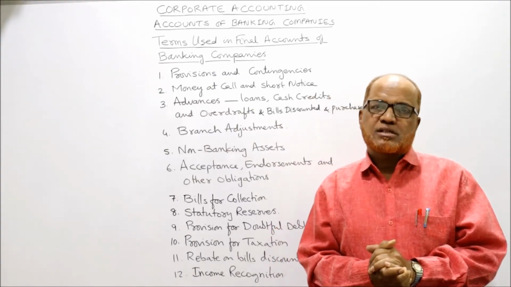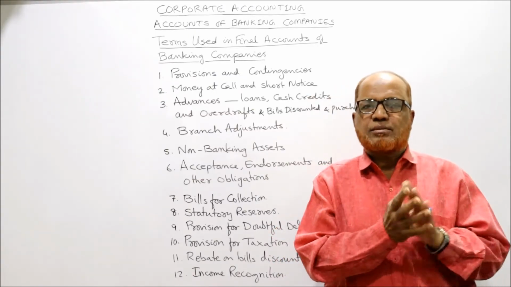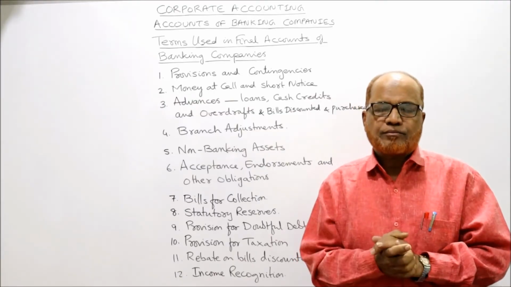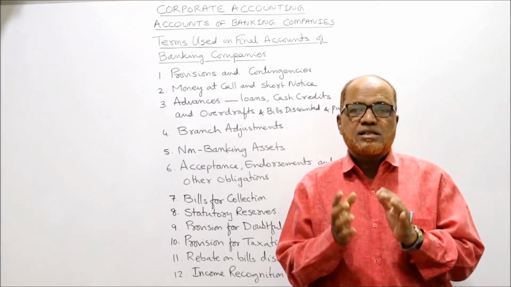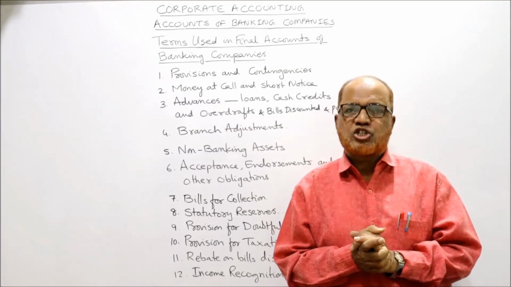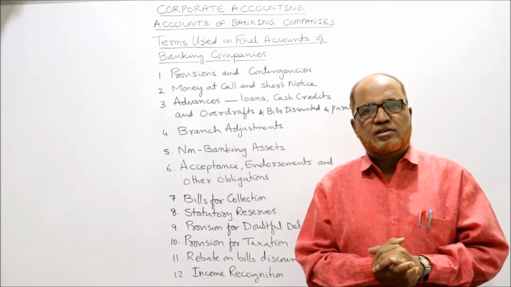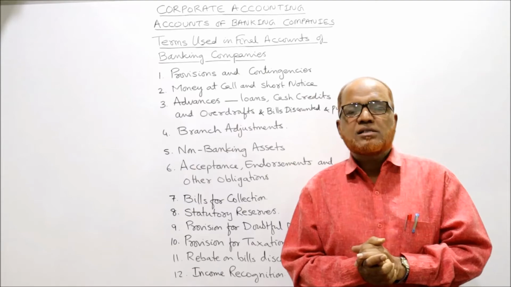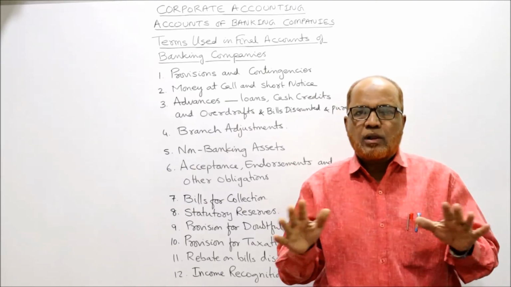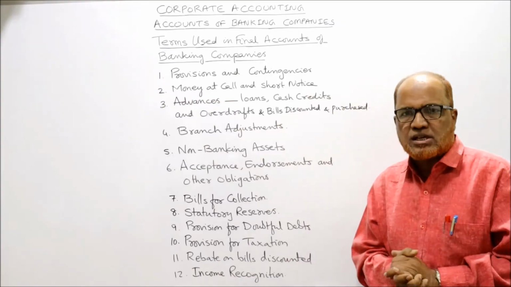In the bank, slip system means the entry will be made directly in the customer's account on the basis of slips, to keep all the customers' accounts up to date. That's the main purpose of the slip system of ledger posting. The slips are the paying slips and the checks on the basis of which entries will be made directly in the customers' accounts. That is called the slip system of ledger posting.